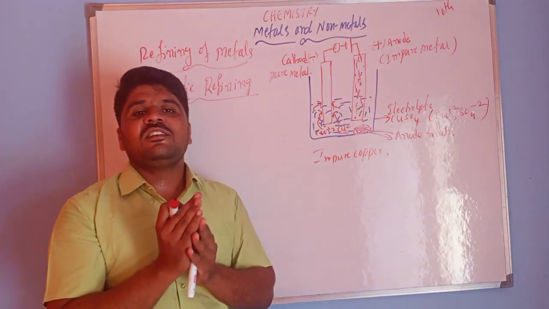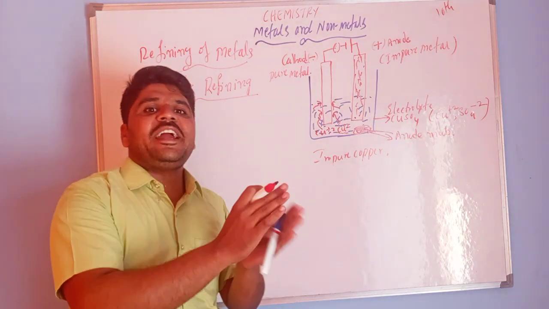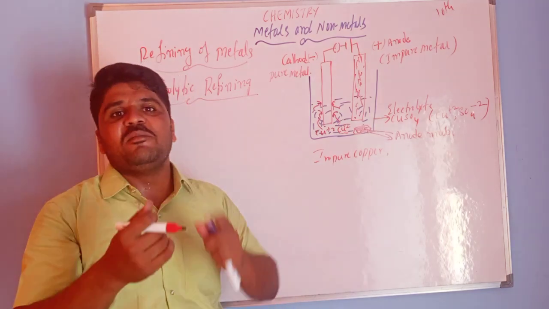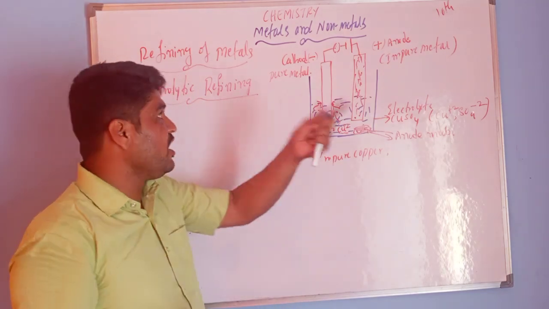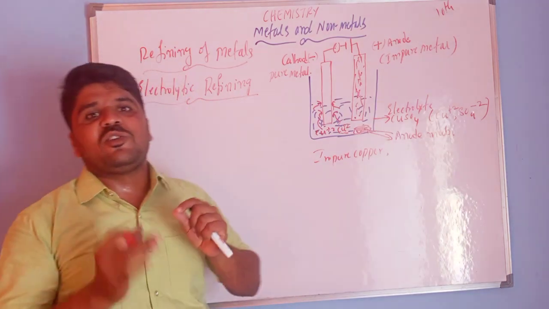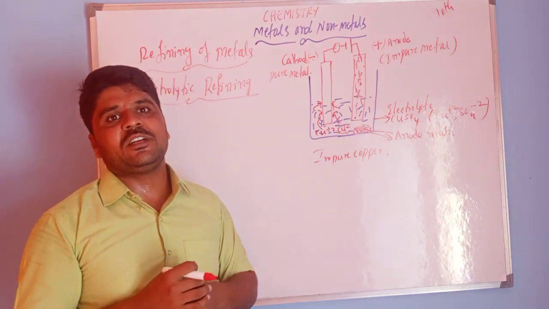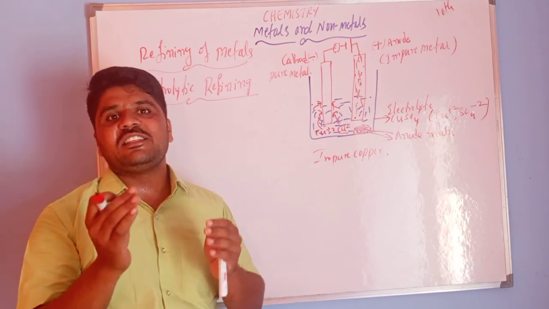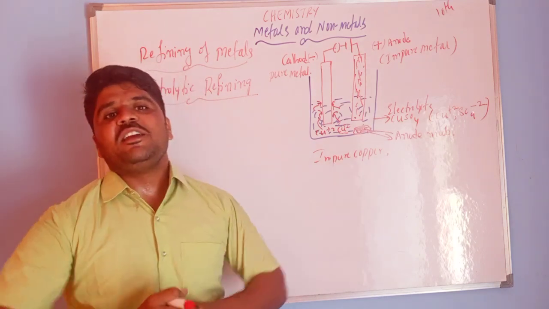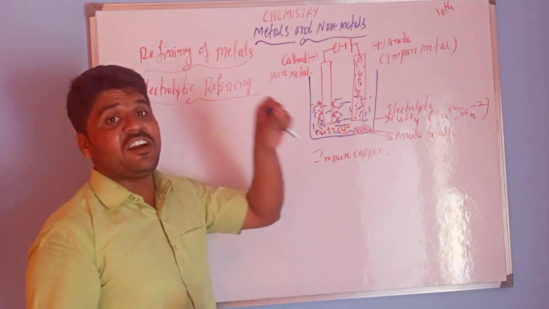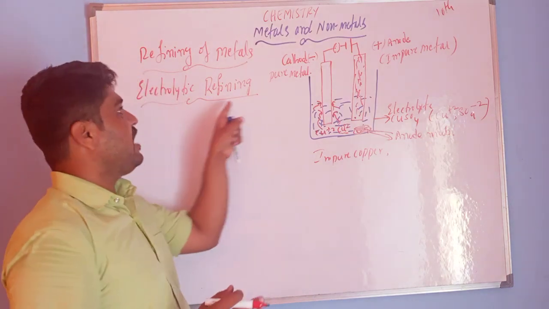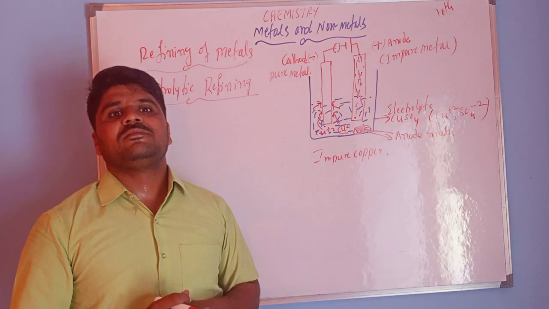The metals which are not obtained as pure metal by the reduction process, only for those do we use electrolytic refining. The metals produced by the various reduction processes are not very pure and contain some impurities, so at that time we have to use electrolytic refining.